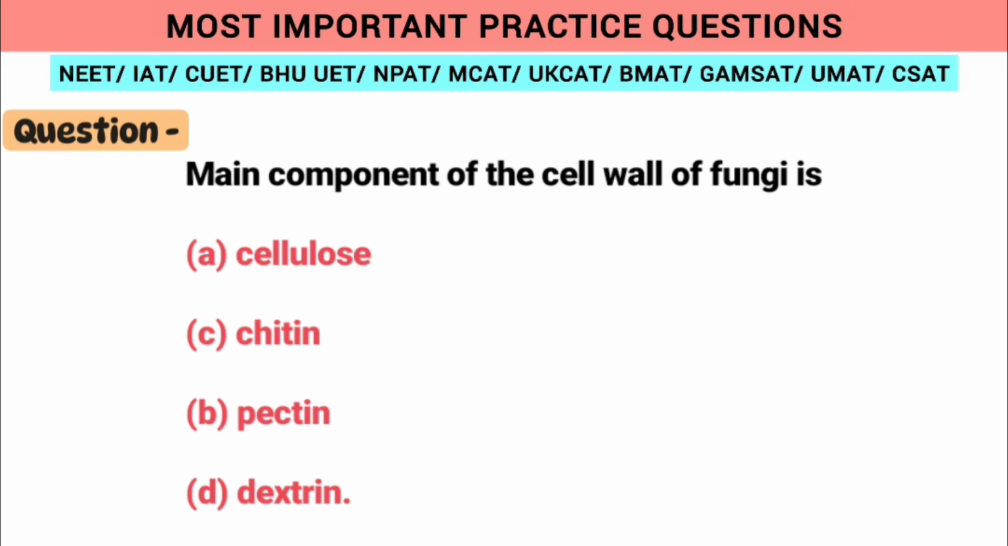main component of cell wall of fungi. The answer is chitin because chitin provides protection and strength to the fragile bodies of these organisms.